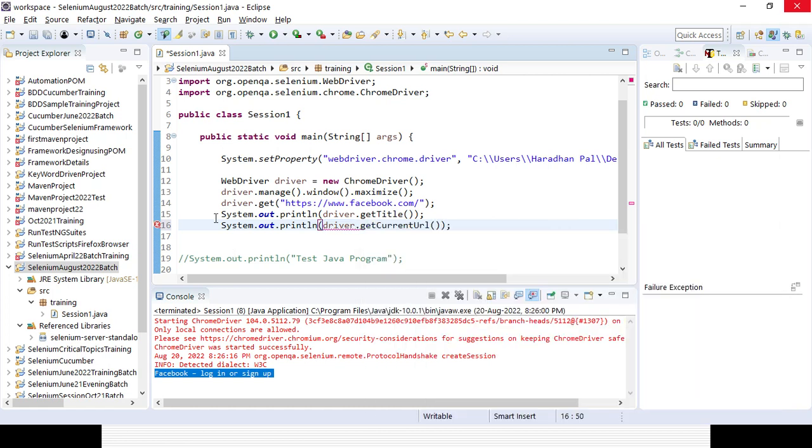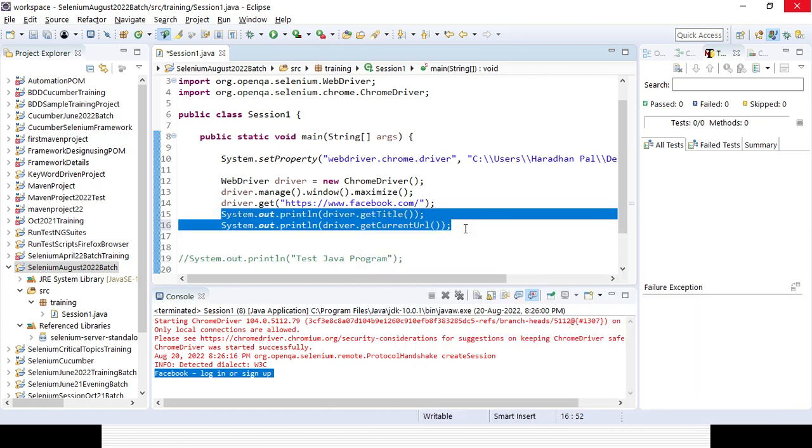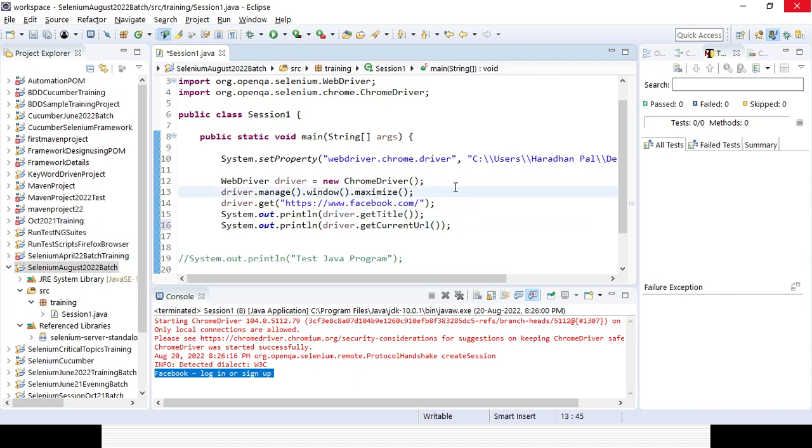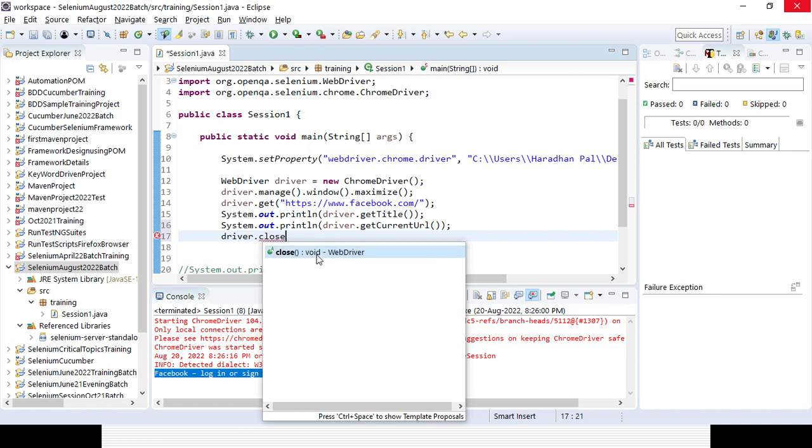So whenever you are using SYSO, and for any method there is a return type, that means it will be printing something or it will return something. In case the return type is void, it will just work, it will just navigate, but it will not return anything, it will not store anything. So now if you again run it, I also want to close the browser, so driver.close, so it will automatically be closed at the end after opening, right? So you can see the return type is void, so it will only perform the action but it will not return anything. It is coming from the WebDriver interface.